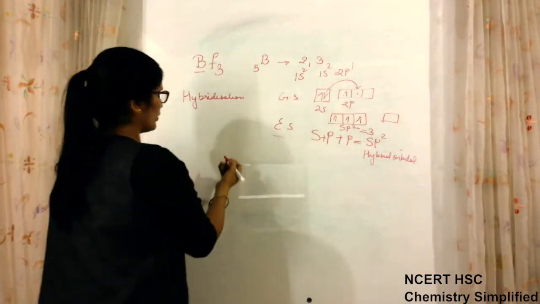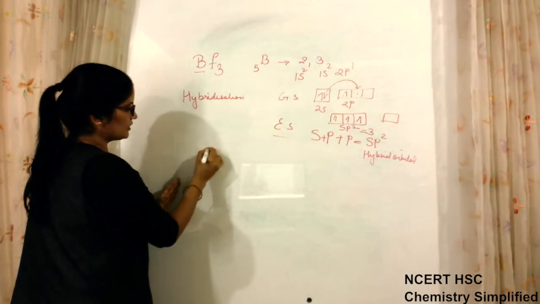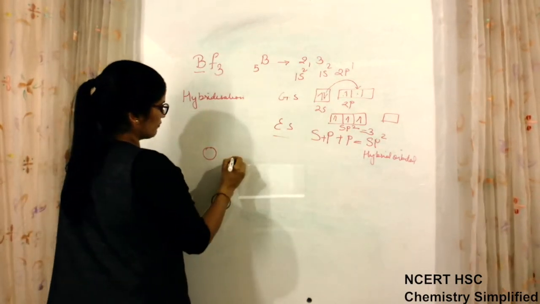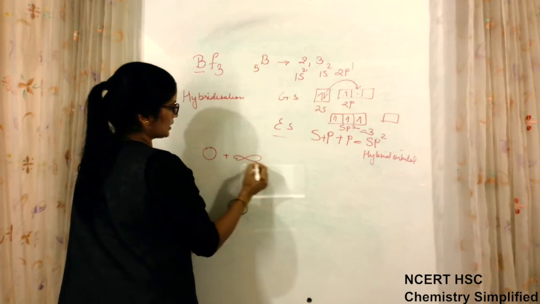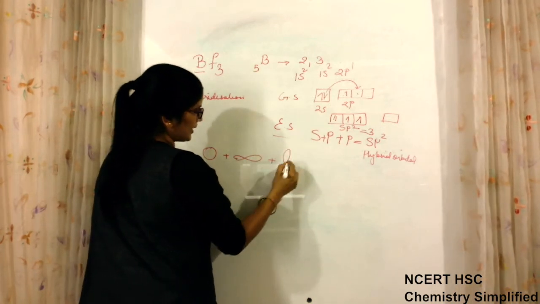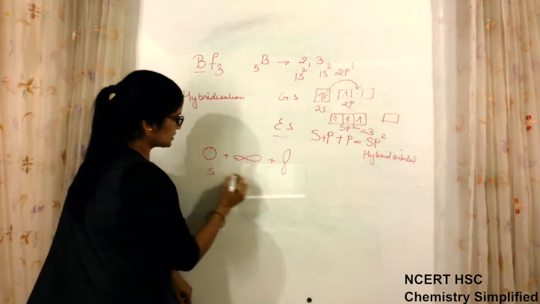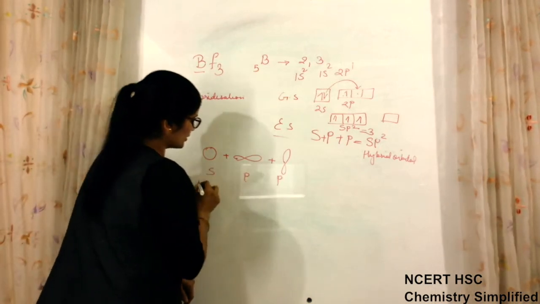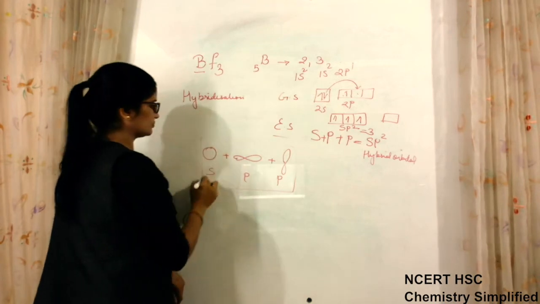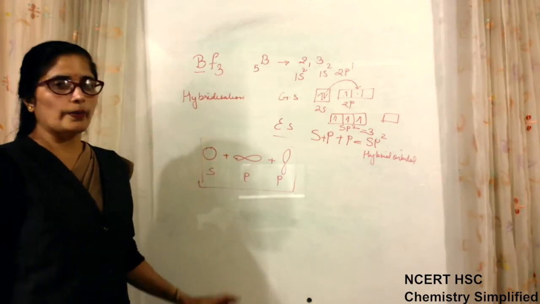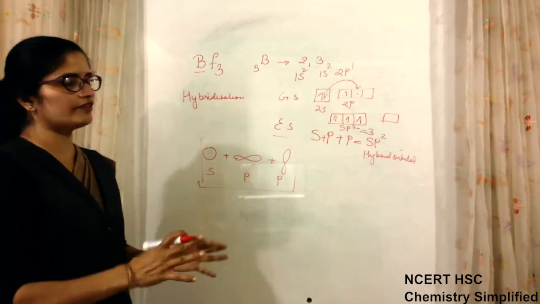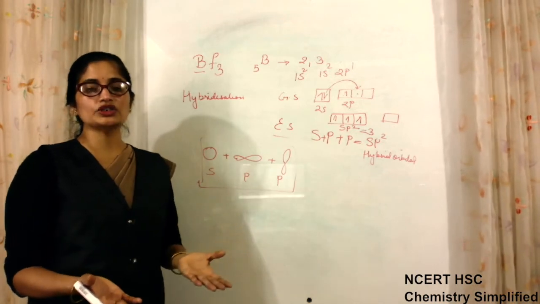Now if we come to shape, s will be like this. One of the p will be like this, and the other p may be like this or tilted; we can take any. Now these three, s, p and p, are undergoing hybridization. When they undergo hybridization, they give rise to a new hybrid orbital geometry.